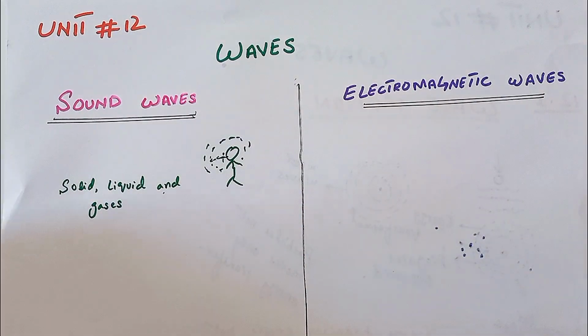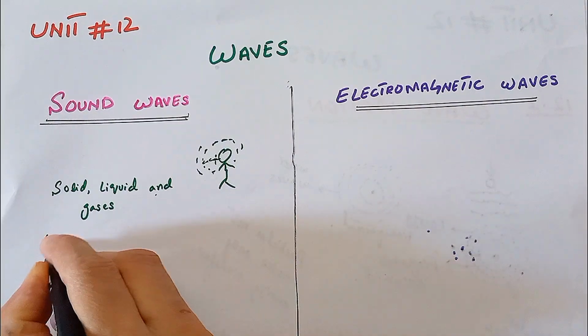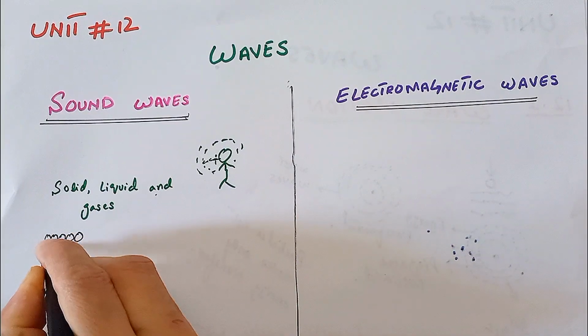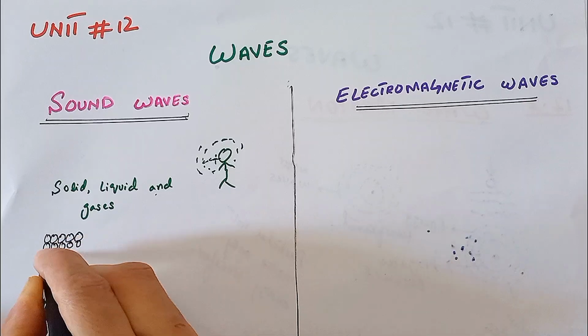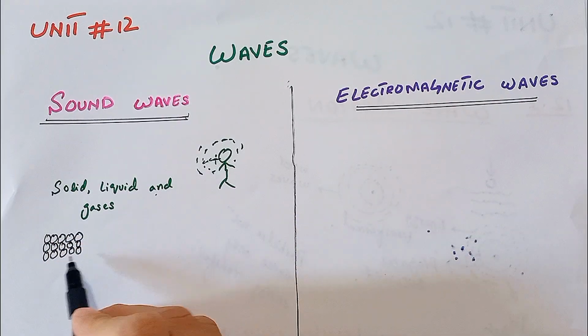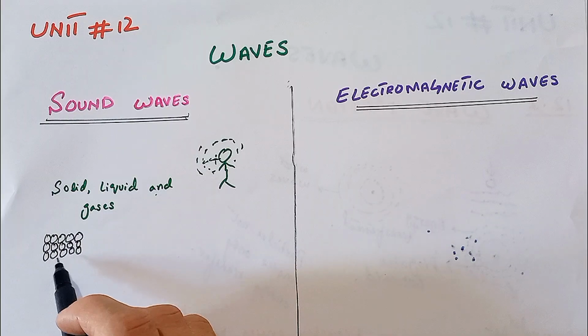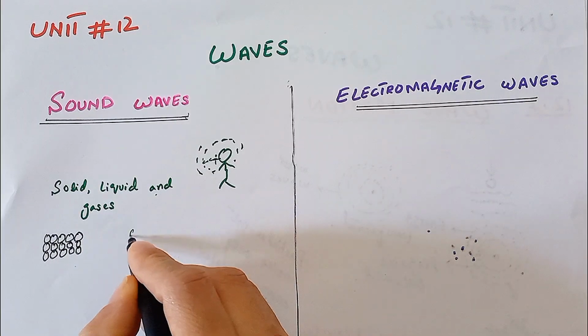Here we draw the particles of the solids. We know that the particles of a solid are close together. Here we draw the particles of the solids that are closely packed. When the particles are very close together, the sound wave can easily move through it because the vibration of the particles is easily transferred between them. So sound travels faster in solid but slower in liquid.